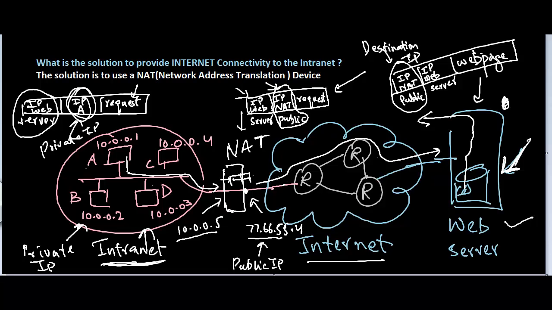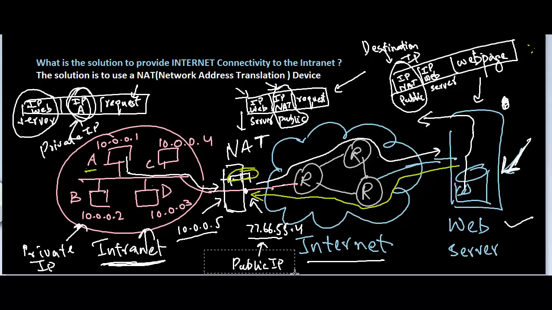Now this packet will travel back through the internet all the way to this NAT device. When this NAT device receives this packet, it takes a look into its memory. It sees that this packet is basically meant for computer A. So the NAT device is going to create another packet.